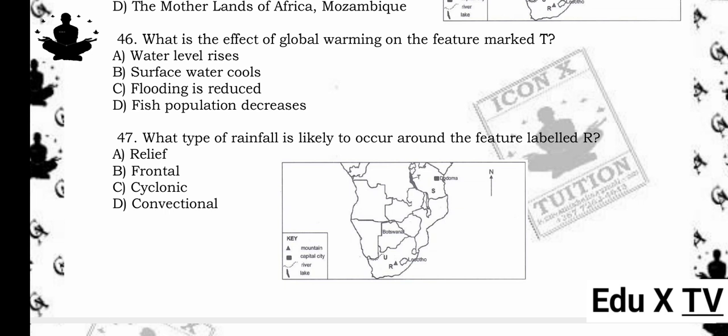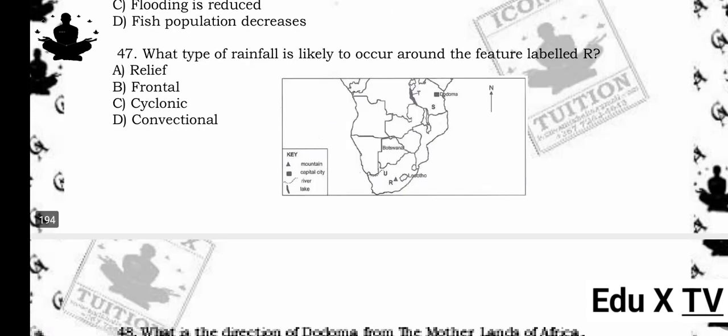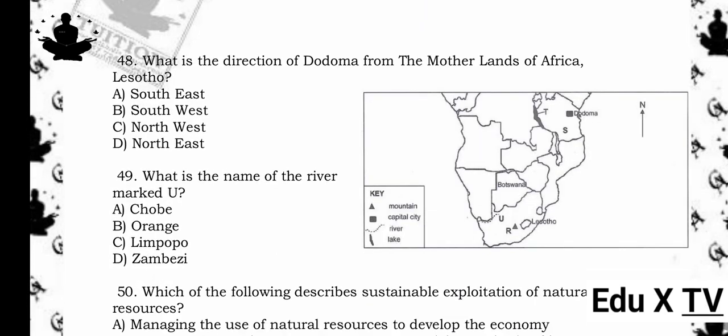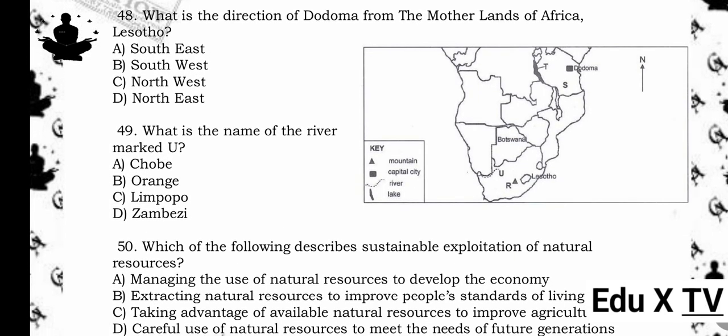47. What type of rainfall is likely to occur around the feature labeled R? A. Relief. B. Frontal. C. Cyclonic. D. Convectional. The answer is A. Relief. Reason being, relief rainfall occurs when moist air is forced to rise over mountains or highlands, causing rain, which fits the area around feature R.